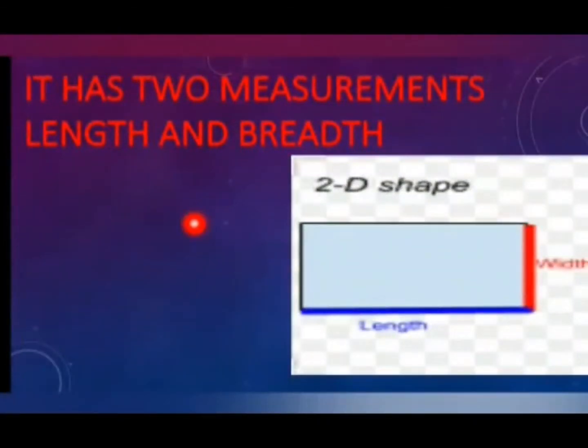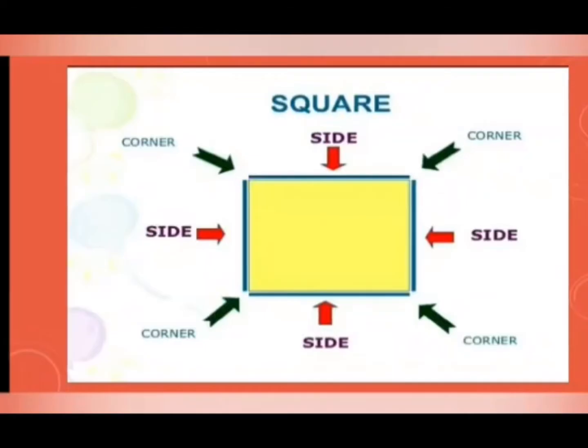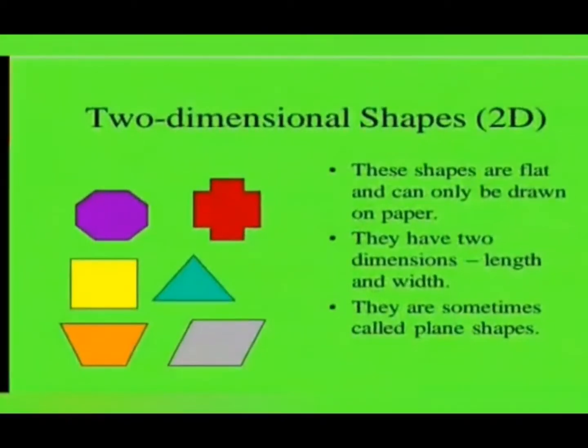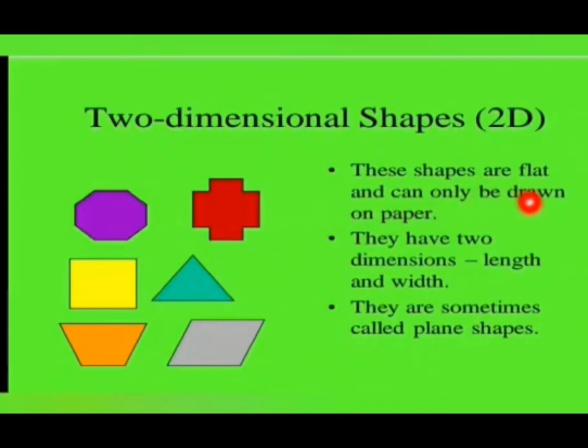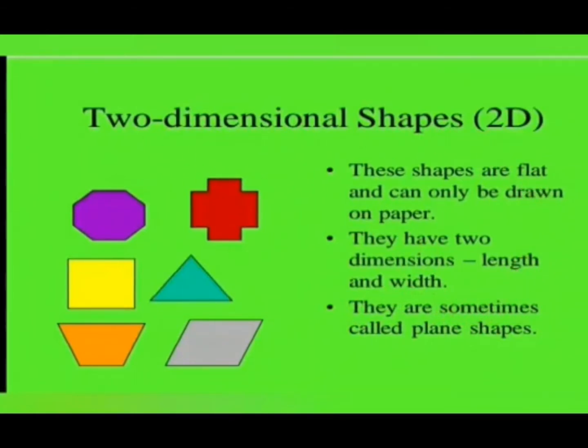So a 2D shape has only two measurements, length and width. Two-dimensional shapes are flat and can only be drawn on paper. They have two dimensions like length and width. They are sometimes called plane shapes. So a two-dimensional shape is also known as a plane shape.